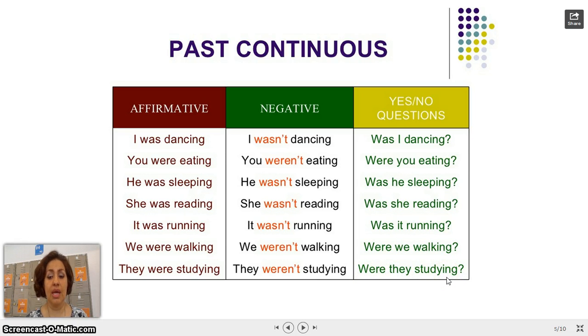Okay, now we have to see how we are going to be adding the ing at the end of the verbs, because we have some rules for that. Let's see them.